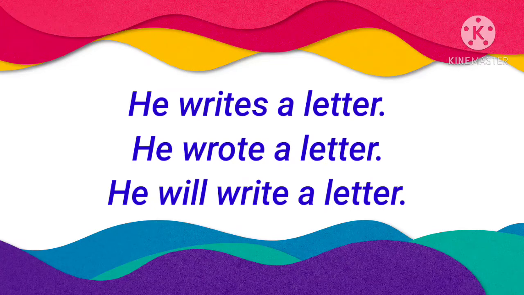In the same way, third sentence, just read third sentence. He will write a letter. In this sentence, you can see the verb will write. It tells us that an action will happen in the future time. So, such a verb belongs to the simple future tense. That means in simple present tense, we use first form of the verb. In past simple, we use second form of the verb. And in simple future, we use will, shall plus first form of the verb.